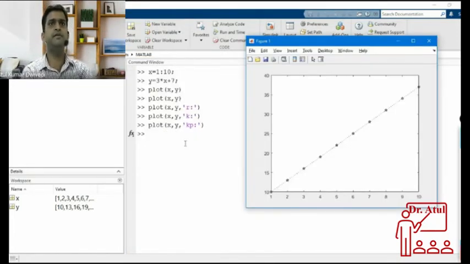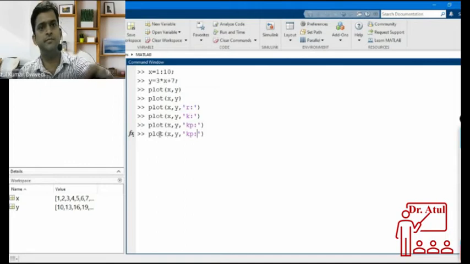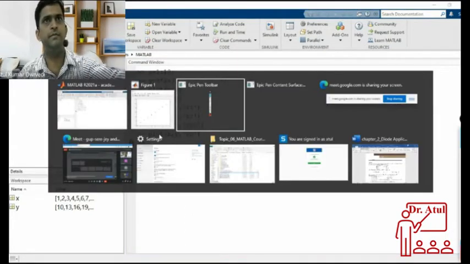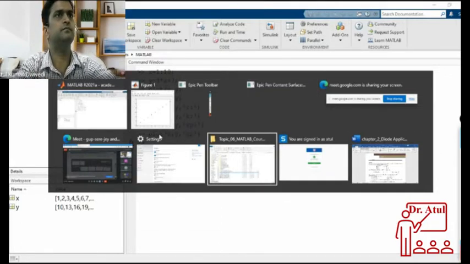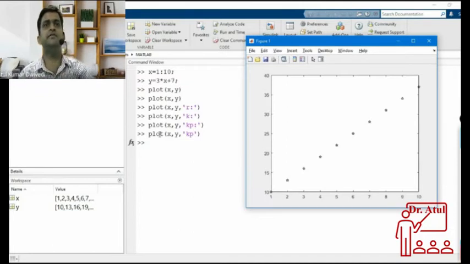See, here the pentagon. P represents pentagon. So marker points are there. And I may remove this line. If I don't write this, then you see this plot. Where is the plot? Okay. See, the line is removed from the graph. Only marker points are there.